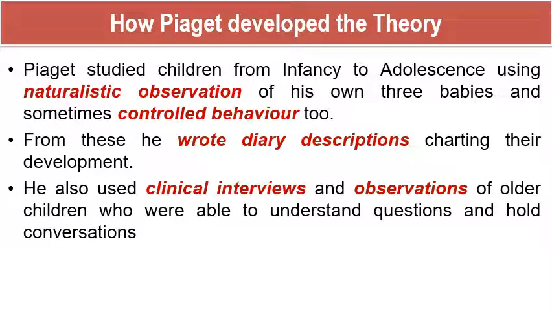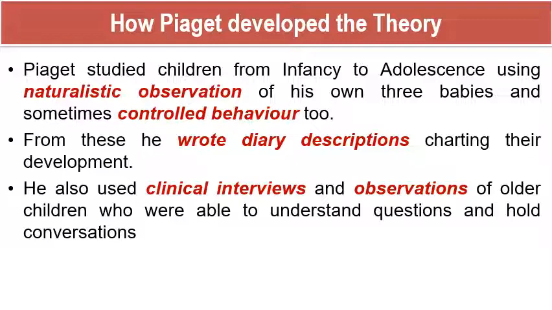Then later, in order to test these assumptions, what Piaget did was study children from infancy to adolescence using naturalistic observation of his own three babies and sometimes controlled behavior too. He started testing these things on his own children. He had three children and he started his observation from his children only.